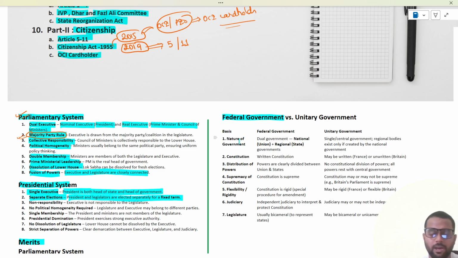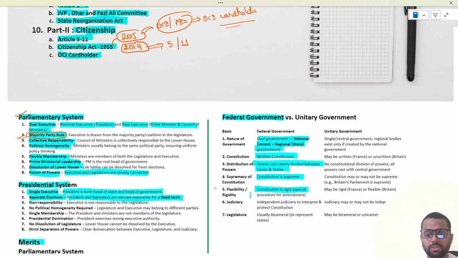So let us see federal government versus unitary government. In a federal government there is a dual government, that is, the Union government and the state government. The constitution is written, and the power is clearly divided, as we have in the separation of power in the Seventh Schedule. Then supremacy of the constitution, that is, Parliament is not supreme, the constitution is supreme.